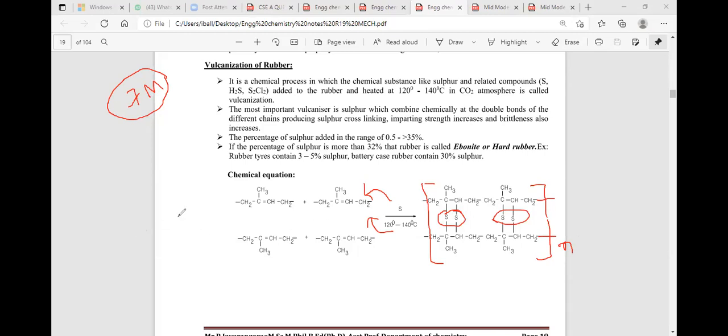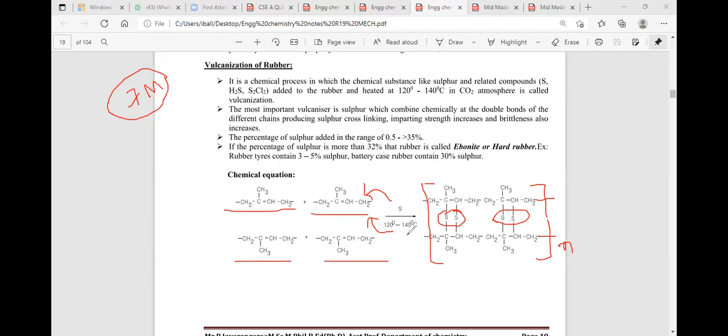You see here, on the left hand side, you are taking the natural rubber, right? What is this? This is natural rubber. This is poly 1,4 isoprene. 2-methyl 1,3-butadiene is known to be isoprene. Cis poly 1,4 isoprene is what we are saying is natural rubber.